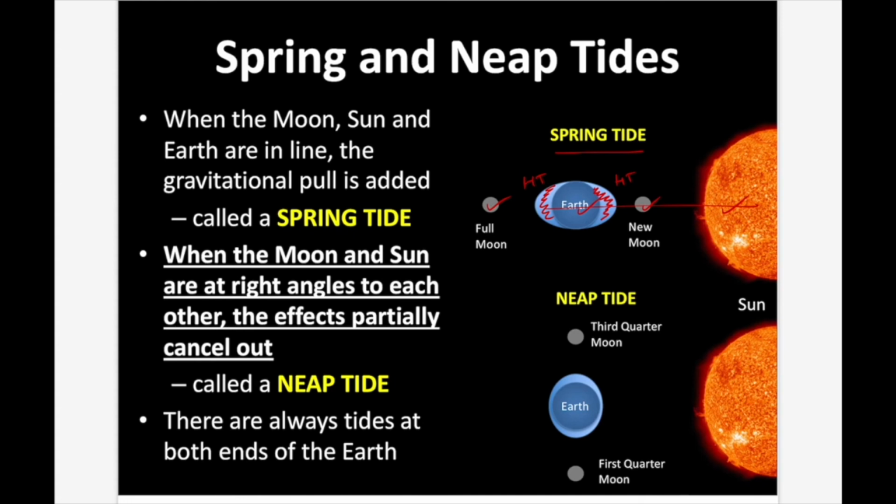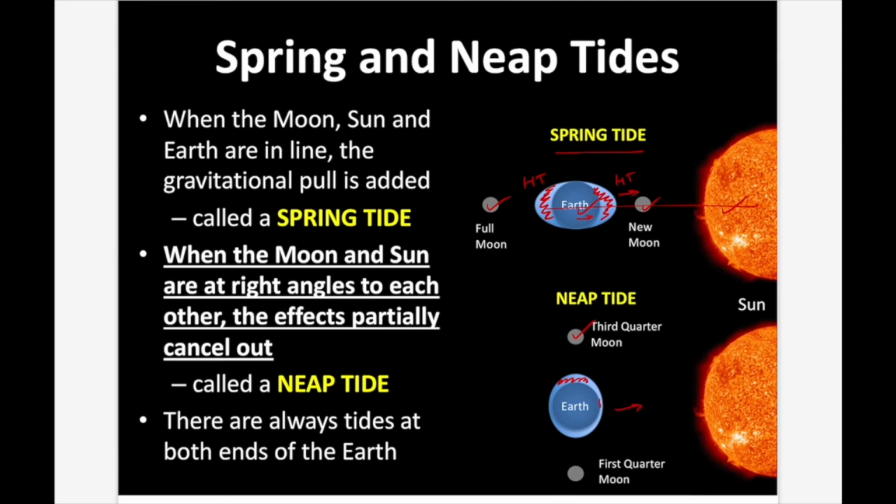As long as the Moon, Earth, and Sun are all lined up together, you're going to get a bulge at both sides. And this is because the water is being pulled towards the Sun, but also the Earth is being pulled to the right a little bit, giving that extra space on the left-hand side here. When the Moon and Sun are at right angles to each other, the effects partially cancel out. So you're going to get the pull of the Moon, getting this bulge up here, but then you're going to get the pull of the Sun, reducing the bulge and actually making a tiny bulge over here.